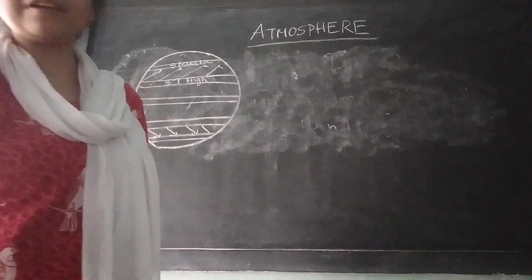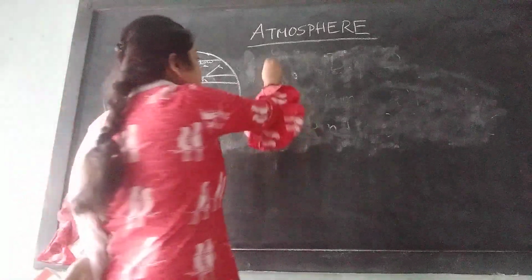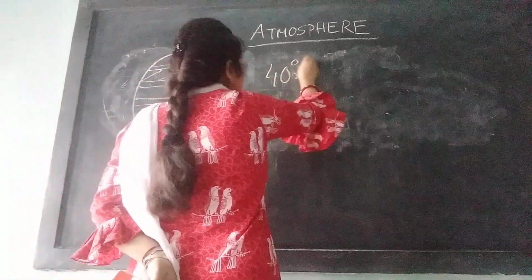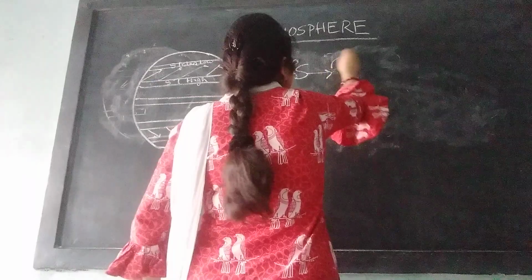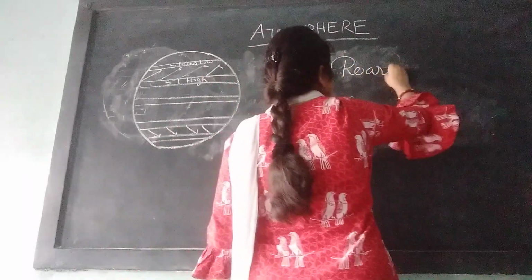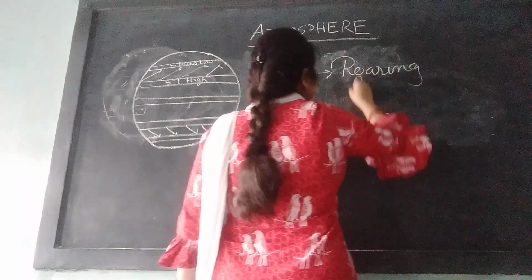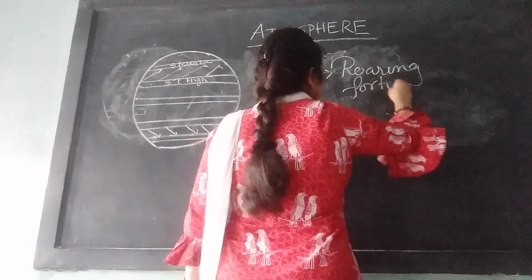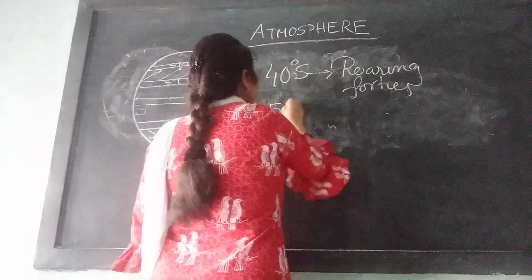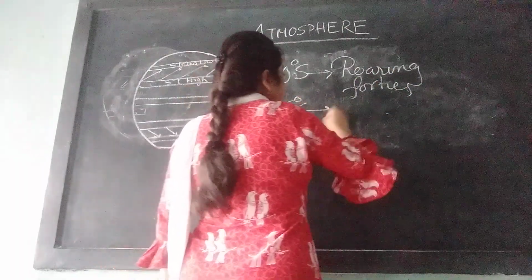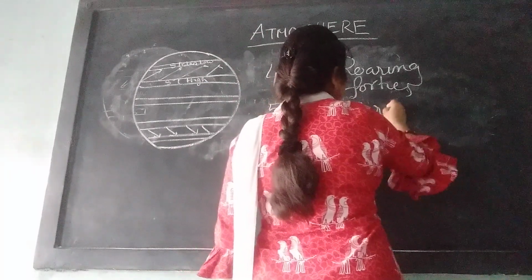Westerlies are named differently in different latitudes. At 40 degrees south, it is called roaring 40s. At 50 degrees south, furious 50s.